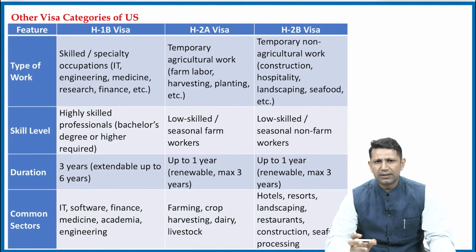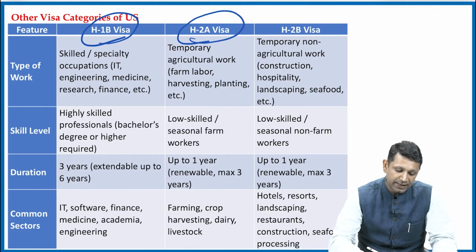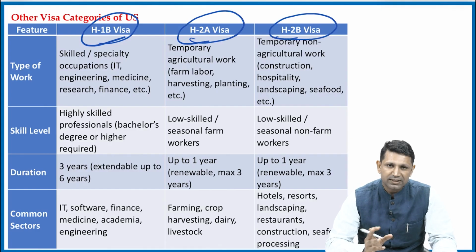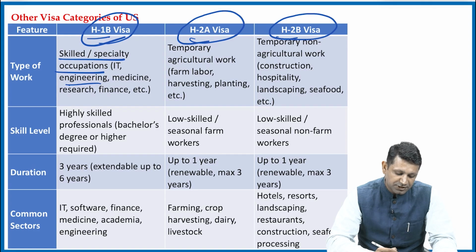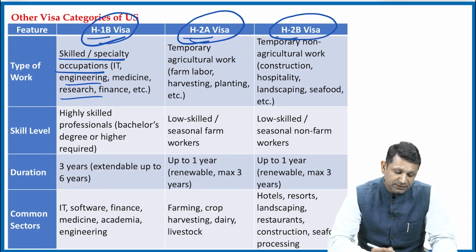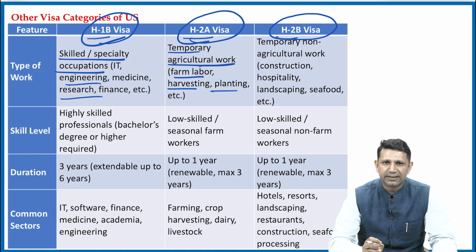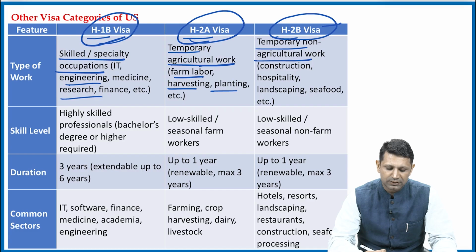Now, there are basically 3 kinds of visas. The first one is the H1B visa, the second is the H2A visa, and the third is the H2B visa. What is the difference between them? The H1B visa is basically for skilled and specialty occupations like IT, medicine, engineering, research, finance, etc. So basically you can say white collar jobs. Secondly, the H2A visa is for temporary agricultural work, that is farm labor, harvesting, planting. The H2B visa is for temporary work, again for non-agricultural work like construction, hospitality, landscaping, seafood, etc.